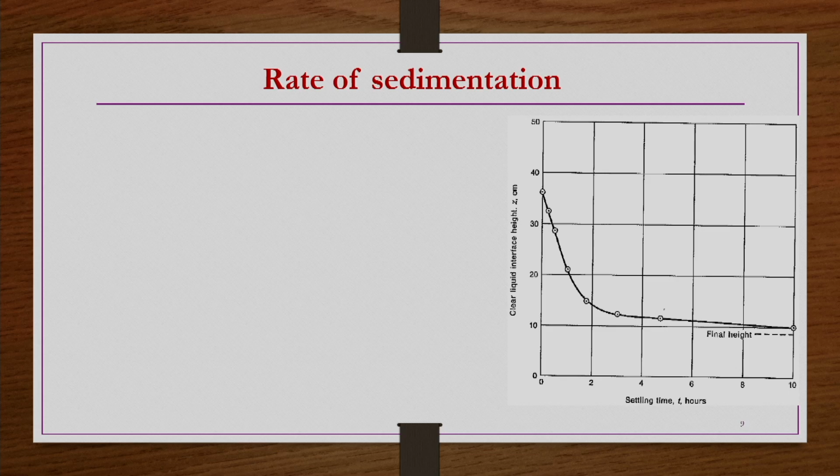Now, the rate of sedimentation: in this process, let us see how the clear liquid interface height decreases with respect to settling time. Let us say settling time is T hours and clear liquid interface height is Z centimeters, initially something like 35 centimeters.